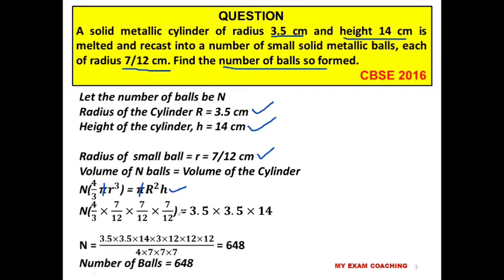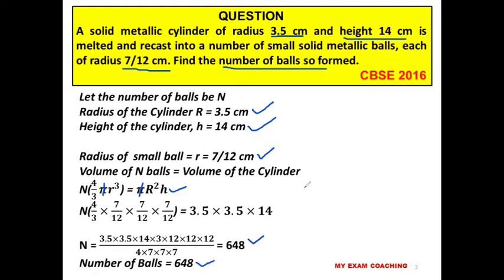When we solve it, we get the value of n. The solution is simple multiplication. When you multiply all these numbers and divide by 4 into 7 cube, we get n is equal to 648. So the total number of balls that can be made is 648 balls.